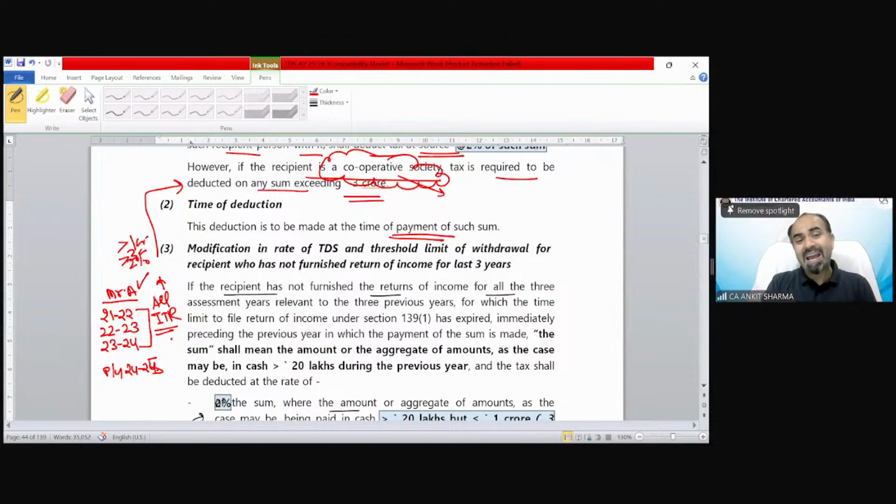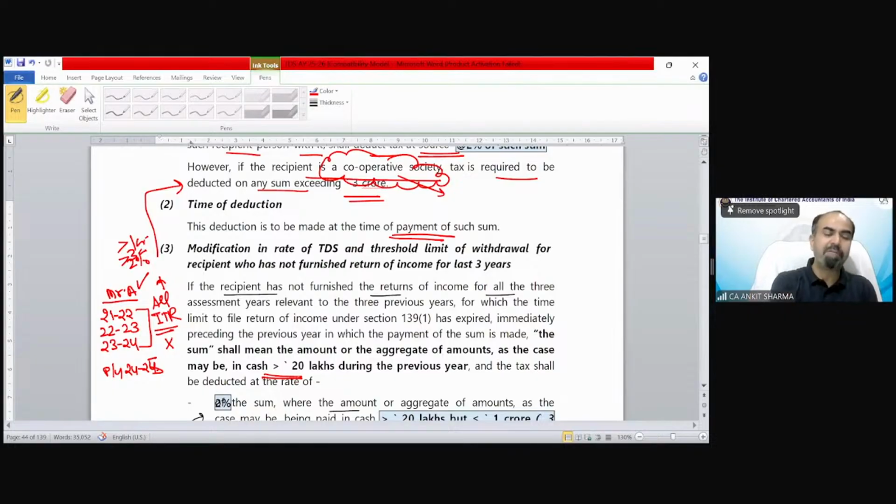But if ITR has not been filed for any of these 3 preceding previous years, the limit of 1 crore would be reduced to 20 lakh. After 20 lakh, TDS is going to be deducted.